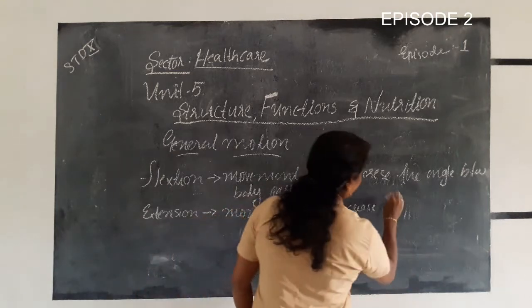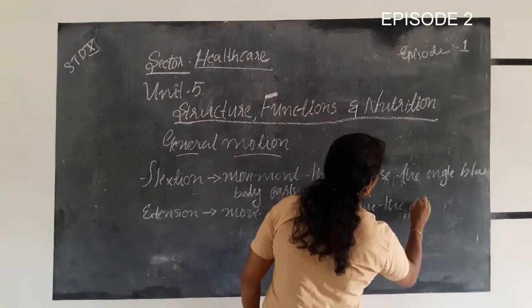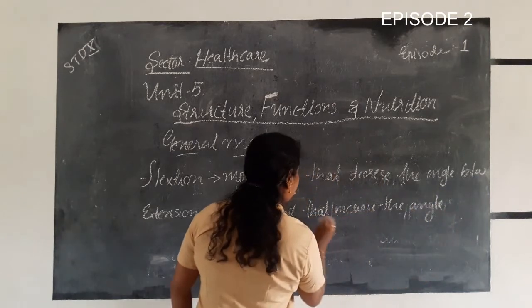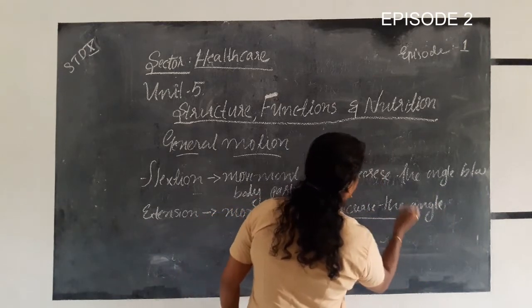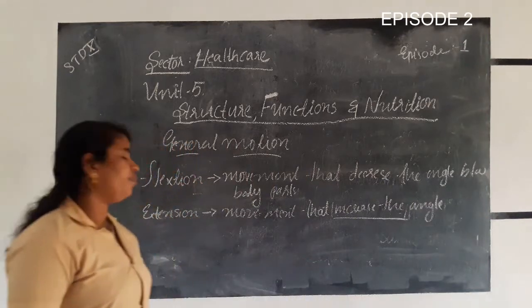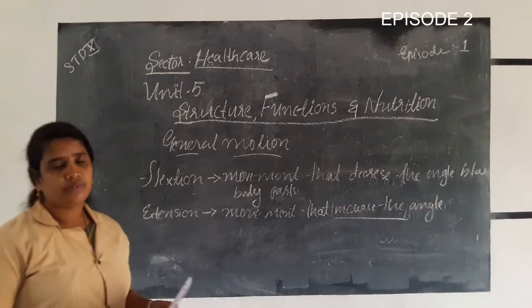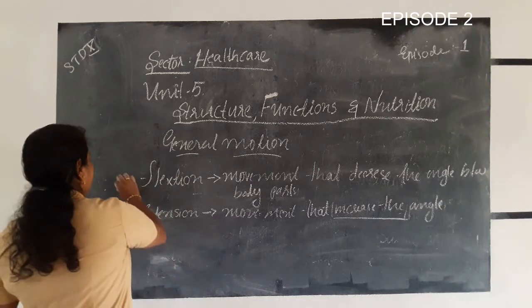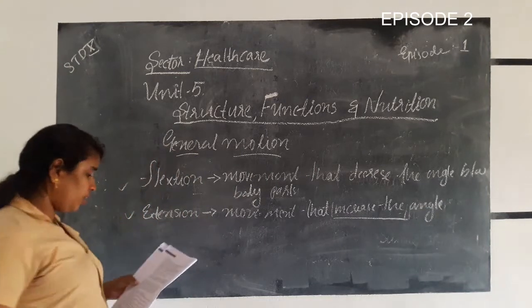Such kind of motion is known as extension. Flexion, extension. Then comes